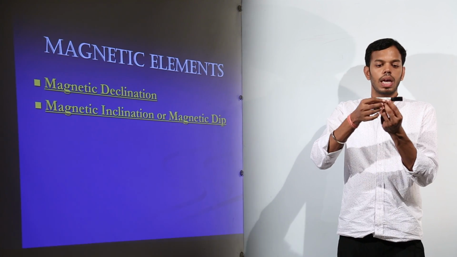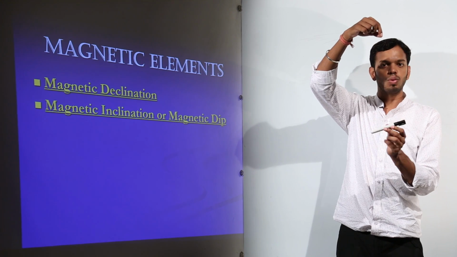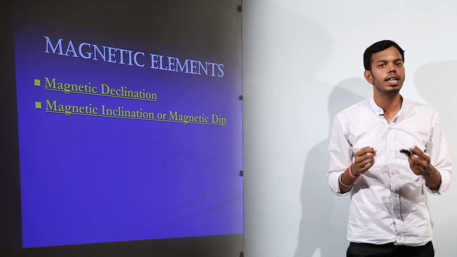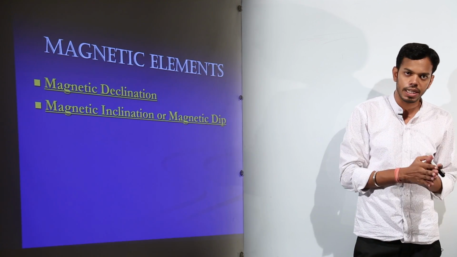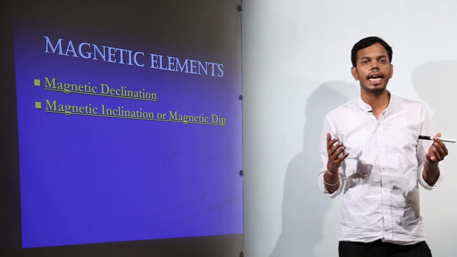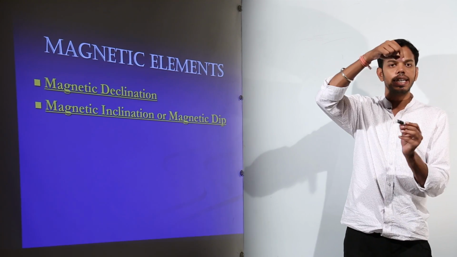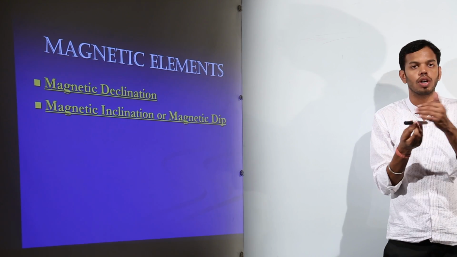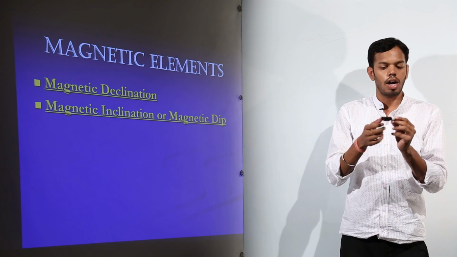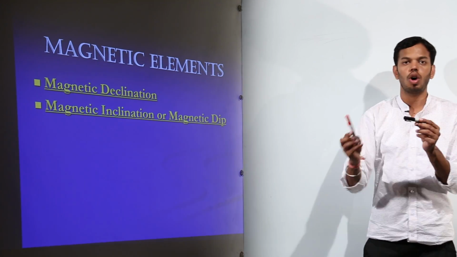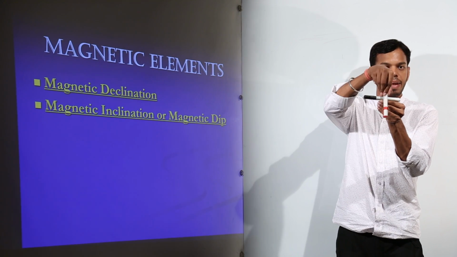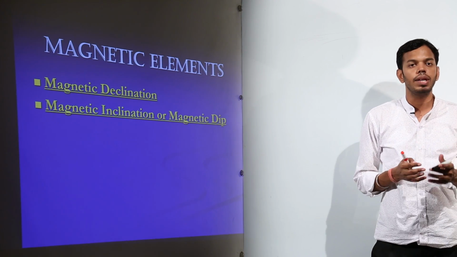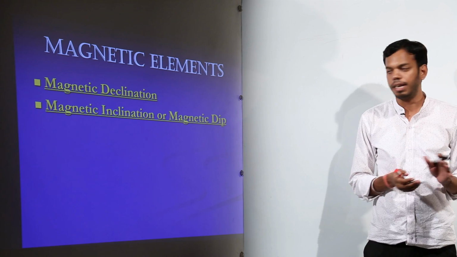Suppose this is a magnet, I freely suspend it, it is free to move anywhere. Ultimately a magnet inclines itself with the magnetic field of Earth at that place. In whichsoever direction the Earth's magnetic field is here, this magnet is going to incline itself in the magnetic field direction. Obviously opposite to it, because its north and south has to attract the south and north, right? Now the geographical north-south of this place might be in this direction. So there is some angle between them, right? So this is what magnetic declination is. It is the angle between magnetic axis and geographical axis at any place.